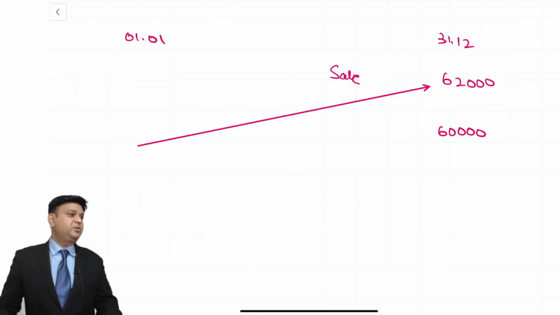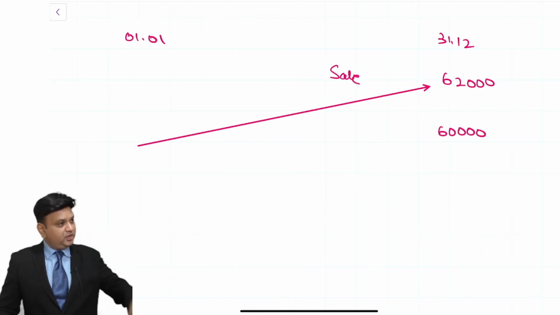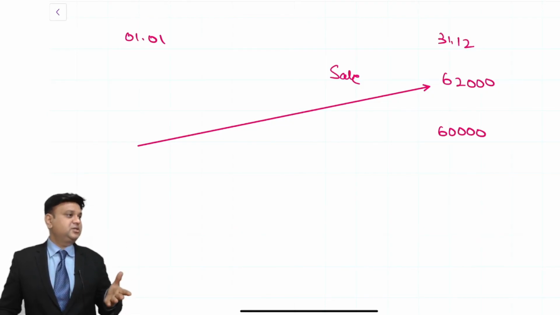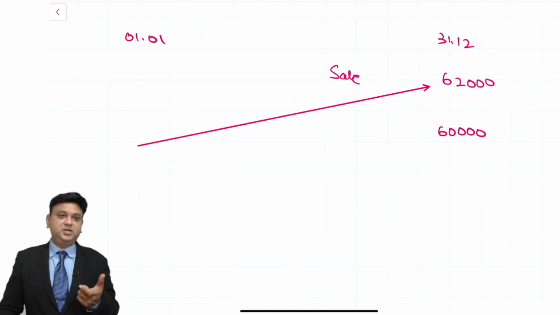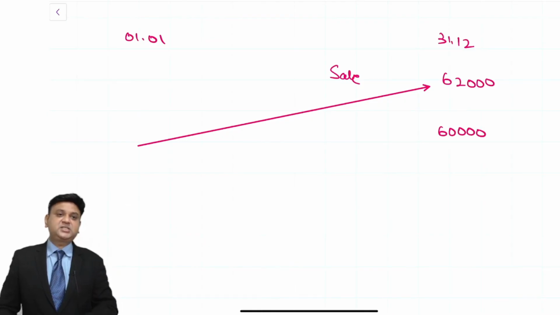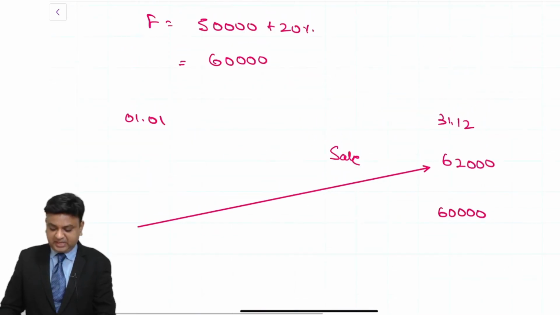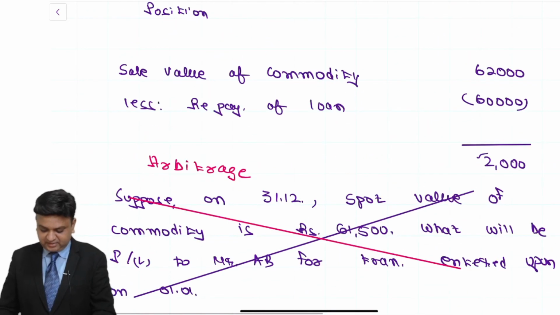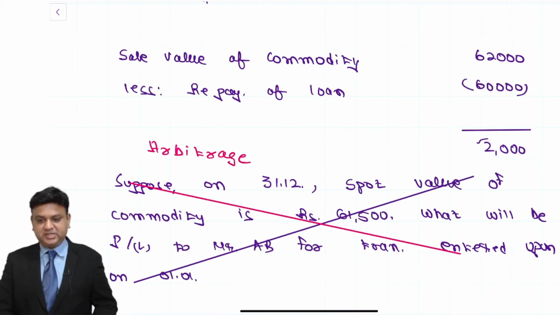The price of the commodity will fall down with the increase in the supply, and the price will fall down to rupees what? 60,000. That is the equilibrium price. So arbitrage is indicating a theoretical situation that does not exist practically. That is what we understand. So write down arbitrage answer, that is